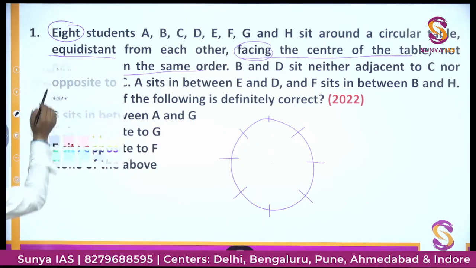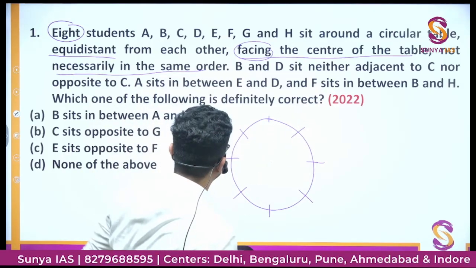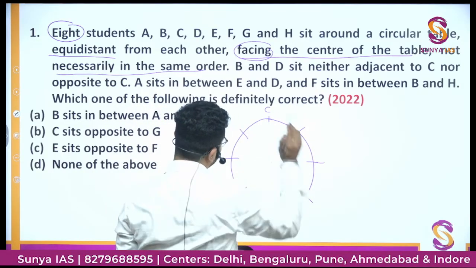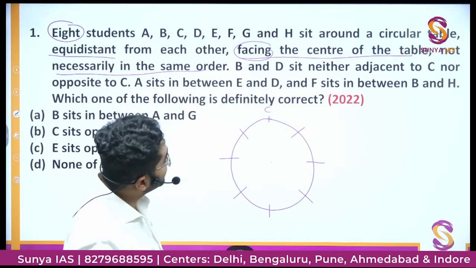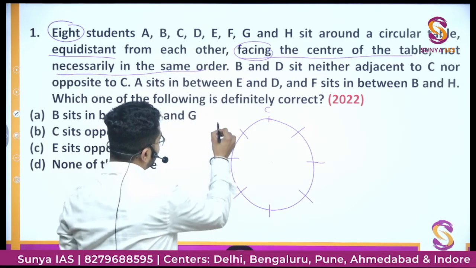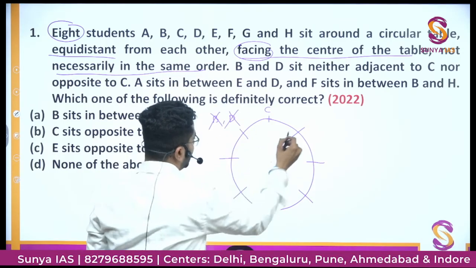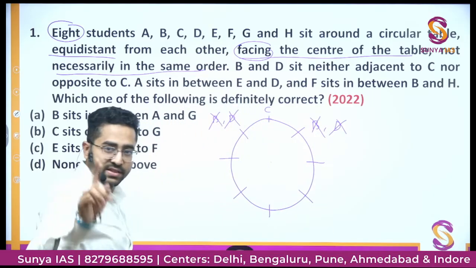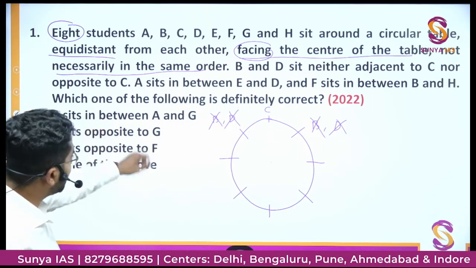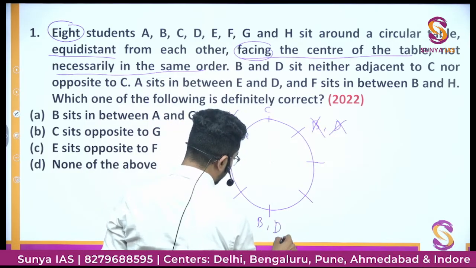Okay. So now B and D sit neither adjacent to C nor opposite to C. So if I take C as the reference, because it is in reference to C, B and D sit neither adjacent to C. So B and D cannot sit here. So B and D cannot sit here. This is one thing. And also nor opposite to C. So opposite to C is this place. So they cannot sit here also.